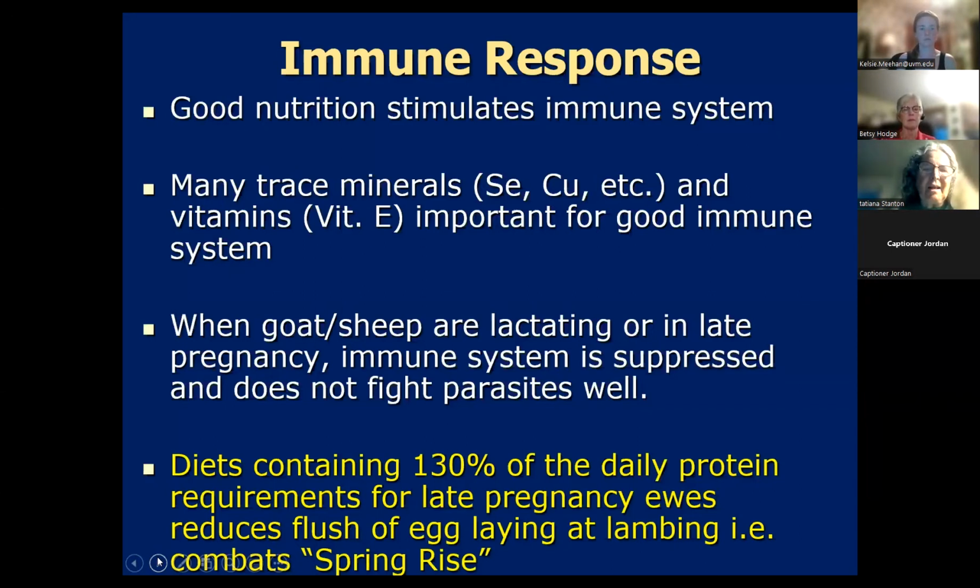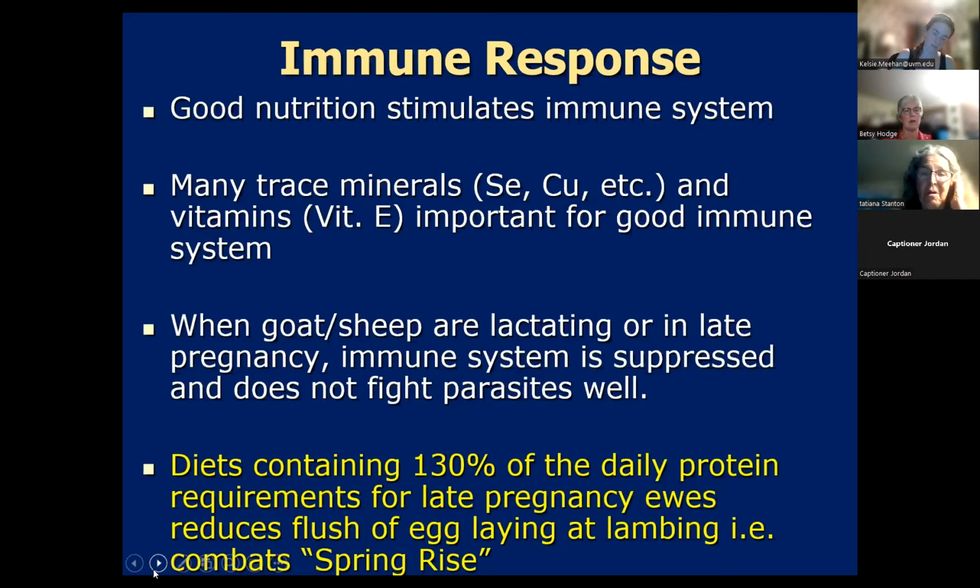And keep in mind, like I said earlier, that when goats and sheep are lactating or in late pregnancy, that immune system is suppressed. And they found that if you're able to boost the nutritional diet of ewes in late pregnancy so that they're getting 130% of their daily protein requirements, this does reduce that spring rise. It reduces the flush of egg laying.